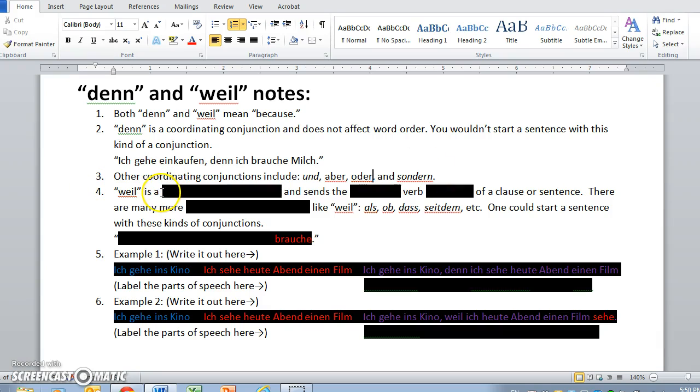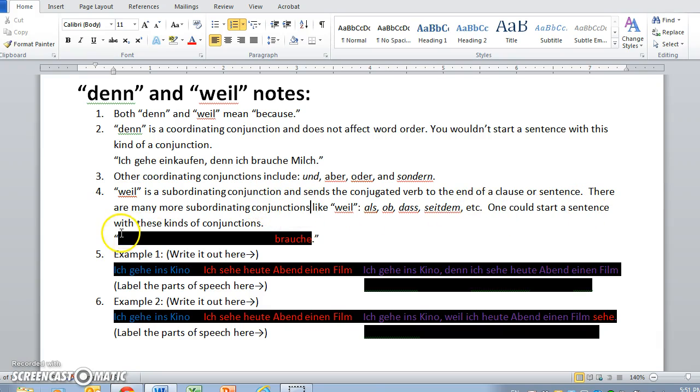And then we have weil. Weil is not a coordinating conjunction, it is a subordinating conjunction. And it sends the conjugated verb to the end of a clause or a statement, or a sentence, sorry. There are many more kinds of subordinating conjunctions, just like weil, and they include als, ob, dass, seitdem, etc. And one could start a sentence with these kinds of conjunctions. So unlike coordinating conjunctions that don't affect word order, subordinating conjunctions do affect word order, and you can start a sentence with them.